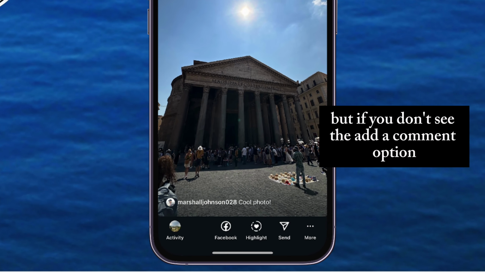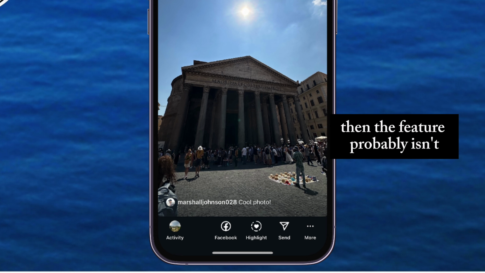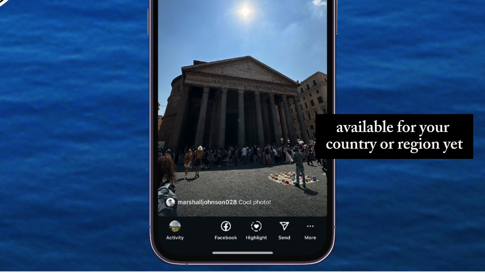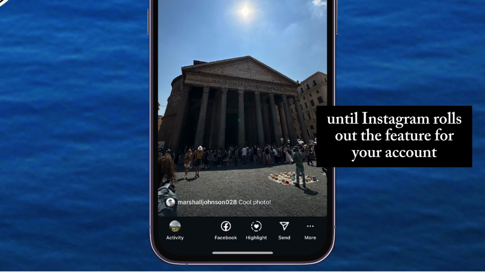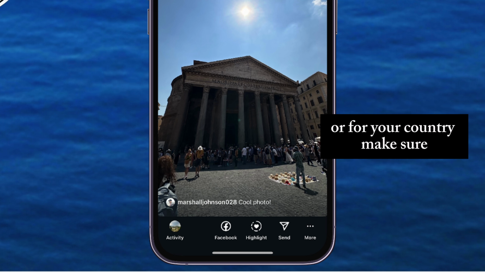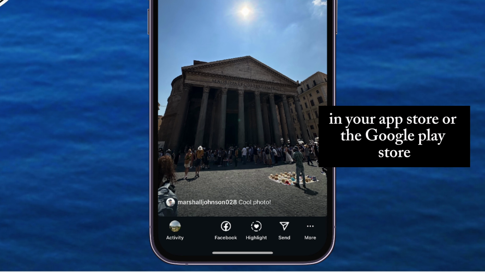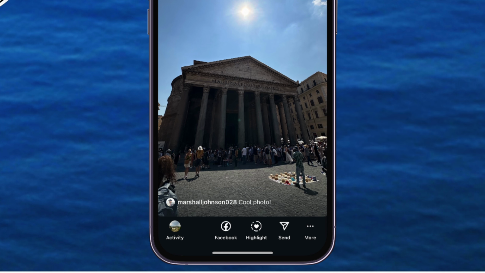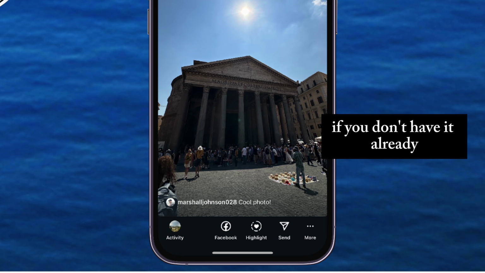But if you don't see the Add a Comment option when you open an Instagram story, then the feature probably isn't available for your country or region yet, so you will have to wait a little bit more until Instagram rolls out the feature for your account or for your country. Make sure you regularly update the Instagram application in your App Store or the Google Play Store, and you should get this commenting feature very soon if you don't have it already.